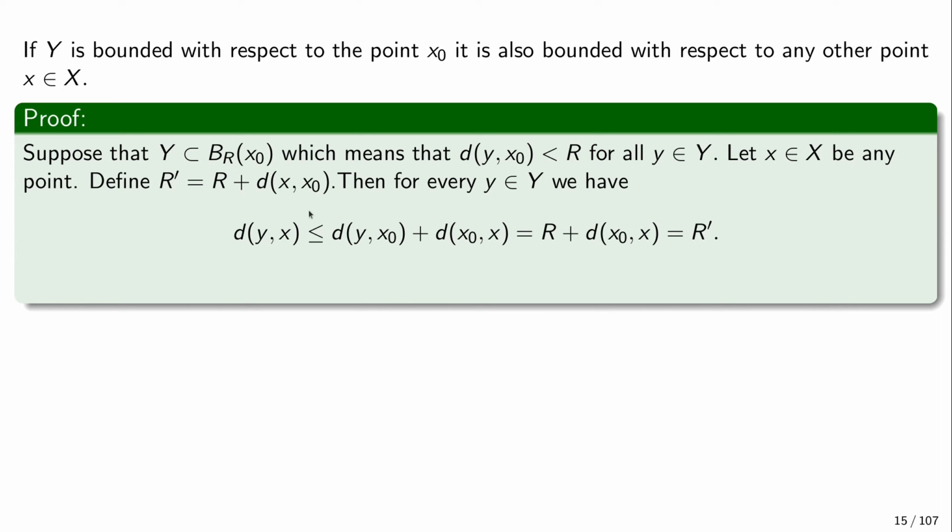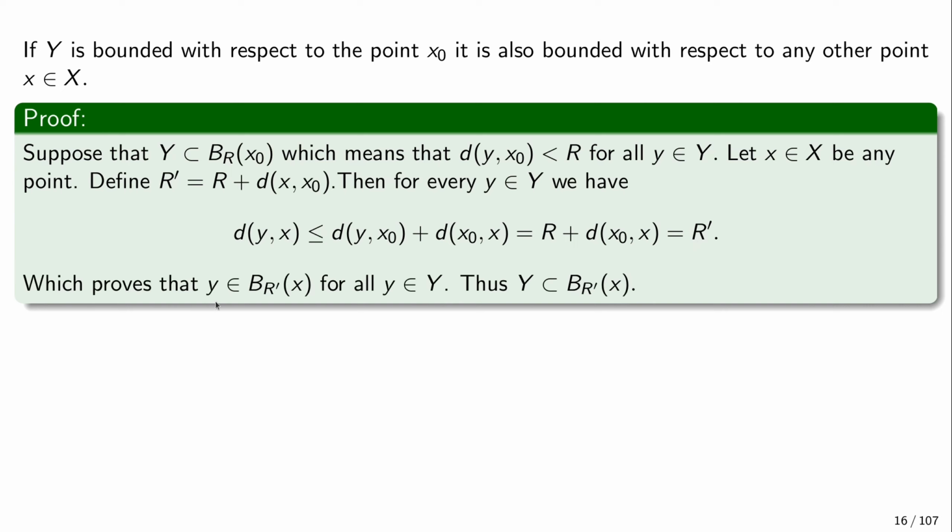Then for every point y in Y, the distance of y from x is no more than this number r prime, which means that this point is contained in the ball with radius r prime around the point x, not x0. And this means that the entire set Y is contained in this ball with radius r prime. So the point with respect to which the set is bounded really doesn't play a role. If a set is bounded with respect to one point, it is bounded with respect to any point.